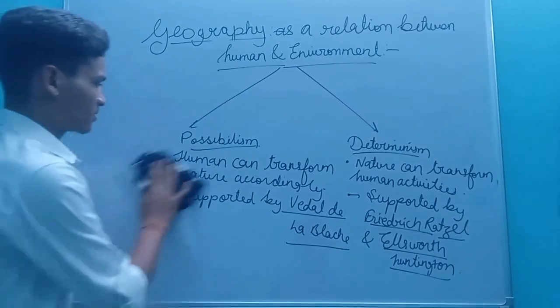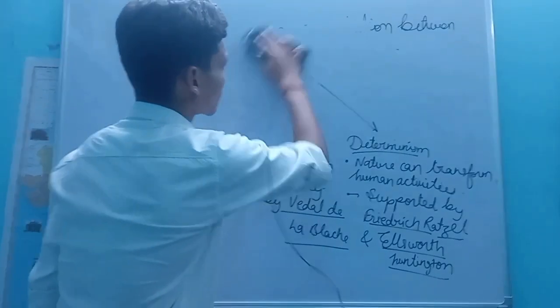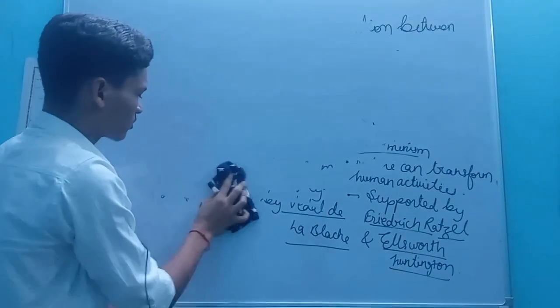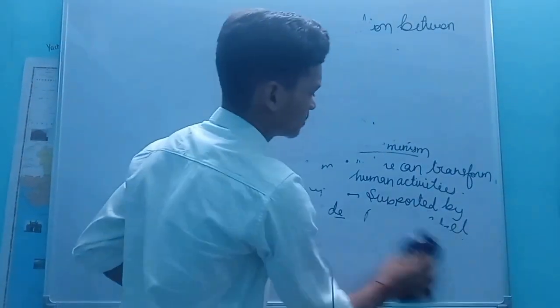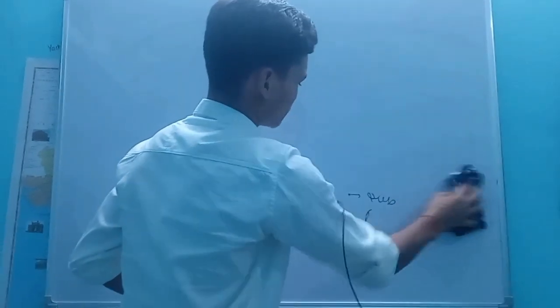Okay friends, now we are going to study the concept of human environment. So there are 3 concepts of human environment.